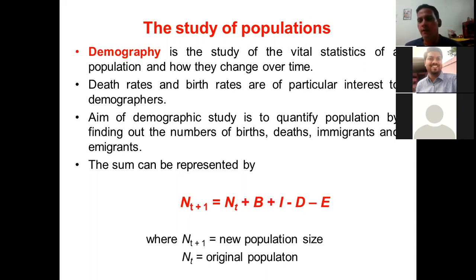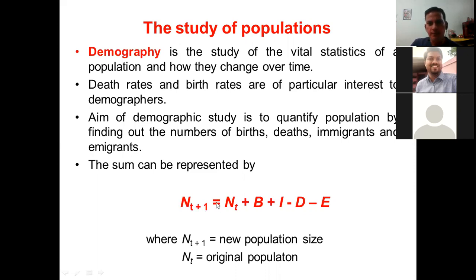Accordingly, we can devise what should be the availability of water, how we need to manage electricity, and the availability of food. Those necessary requirements, and even the medical and education features, can also be designed according to these population numbers. So the sum can be represented by this particular formula.